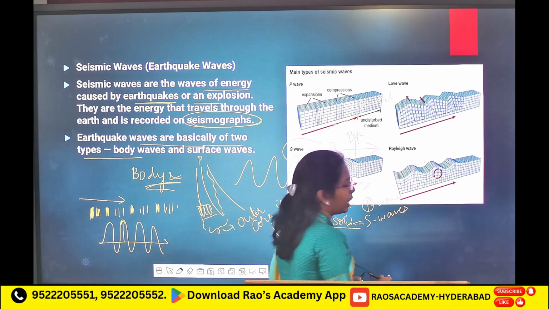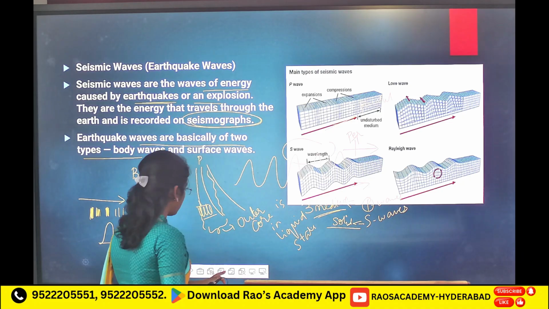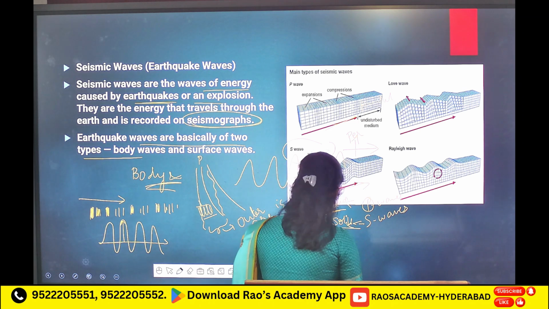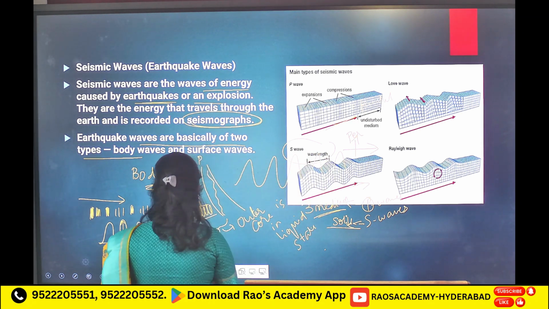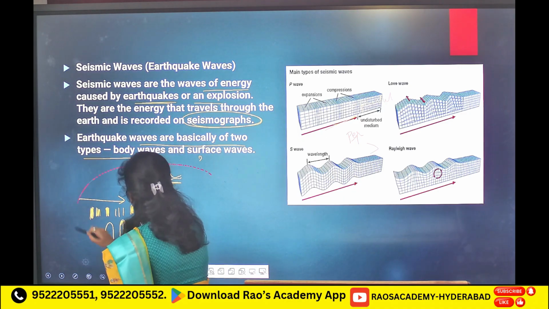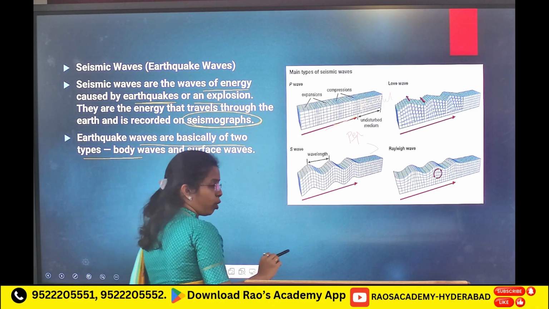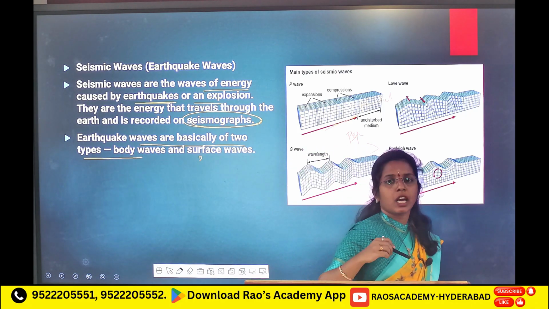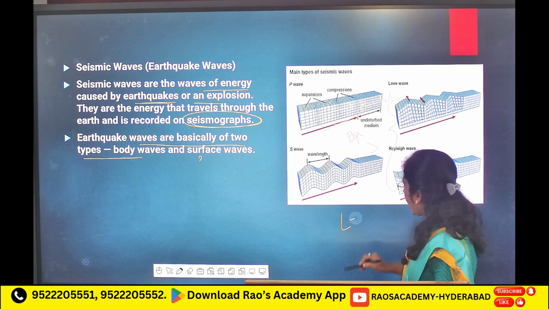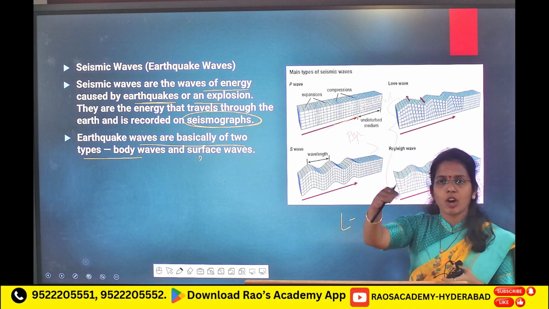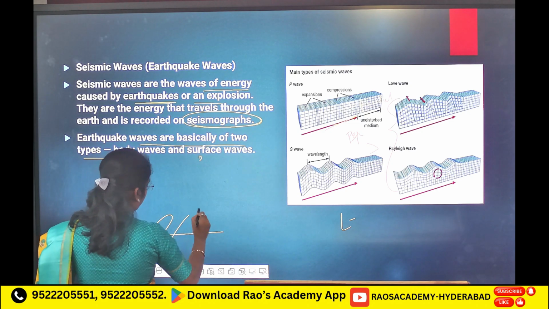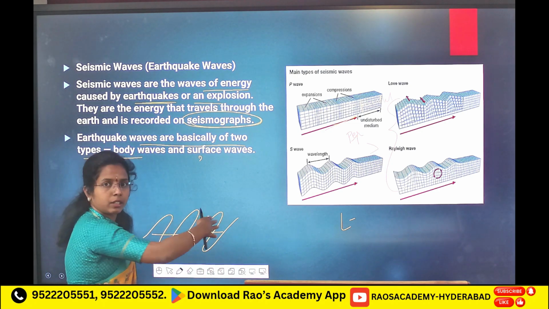Now, in surface waves also we have two types, L waves (Love waves) and R waves, Rayleigh waves. These are very destructive. Surface waves are very destructive compared to body waves. When they reach the surface, destruction happens. L waves travel like a snake, horizontally. Now this is the surface, they travel like this, like a snake.